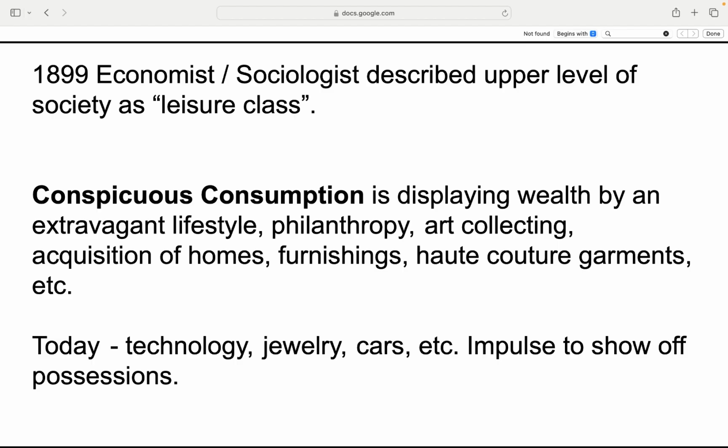Leisure class and conspicuous consumption. In 1899, Veblen, a theorist, coined the leisure class, the rich who flaunted wealth through luxury lifestyles. Conspicuous consumption is showing off status with extravagant things: art, couture, mansions, and more. Wealth, but make it obvious. Today, it's the equivalent of having tech, cars, jewelry, designer fits, and Insta-worthy everything. If you didn't post it, did you even buy it?